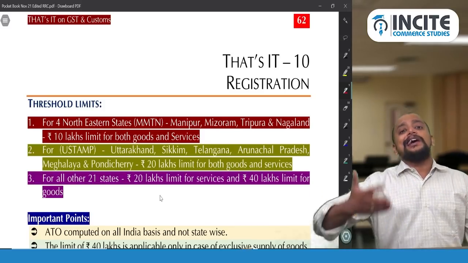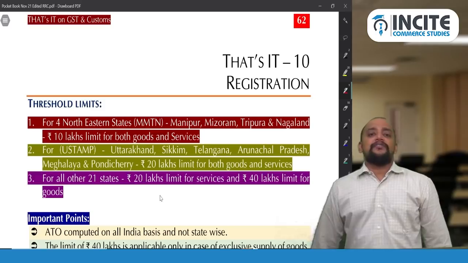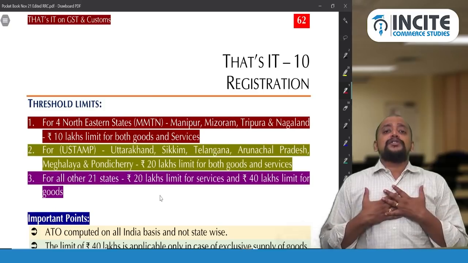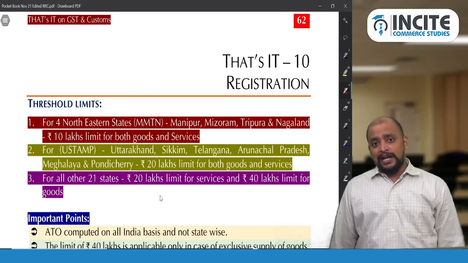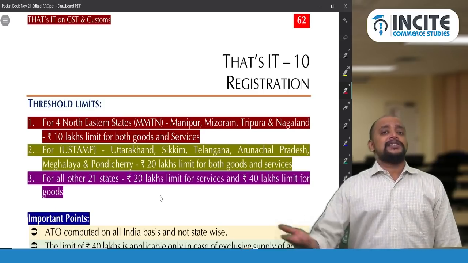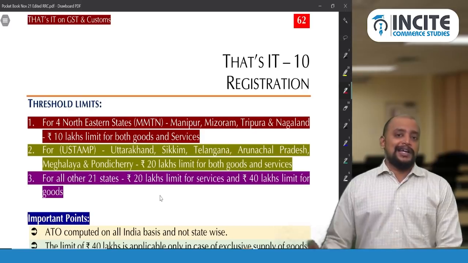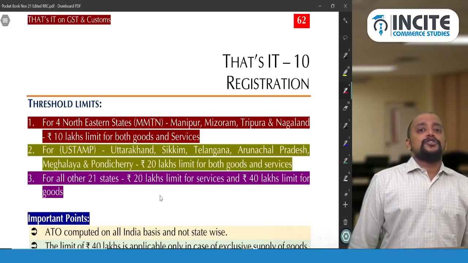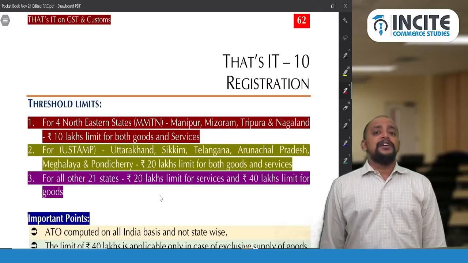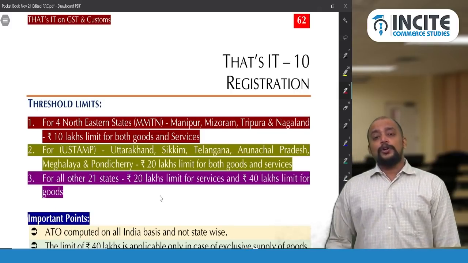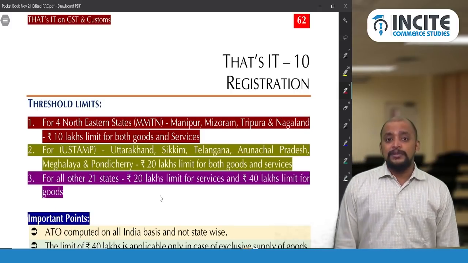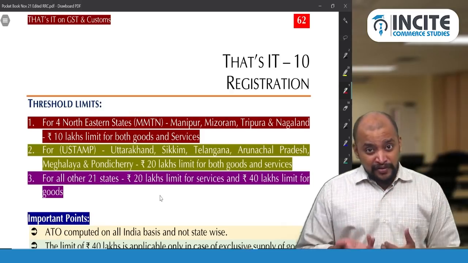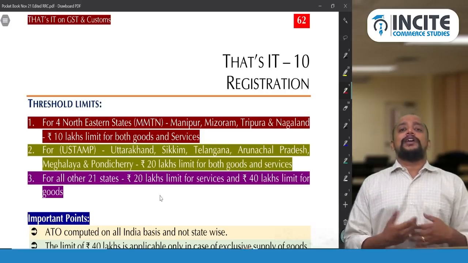And then any other state. In case of any other state, if I am exclusively engaged in supply of goods, the threshold limit is 40 lakhs. If I am engaged in supply of both goods and services, or services, it will be 20 lakhs. So exclusively supply of goods only, 40 lakhs. Moreover, I should not be engaged in exclusive supply of pan masala, edible ice, tobacco and tobacco products, or ice cream, but not aerated waters. Aerated waters are not covered here. Should I be a manufacturer? You can be a manufacturer or a trader.